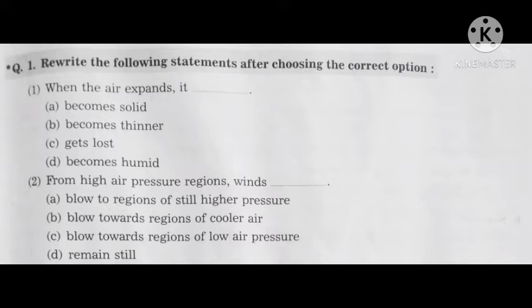Second, from high air pressure regions, winds dash. The answer is blow towards regions of low air pressure. Third, in the northern hemisphere, winds blowing towards the equator turn to dash due to the rotation of the earth. The answer is turn to the west.